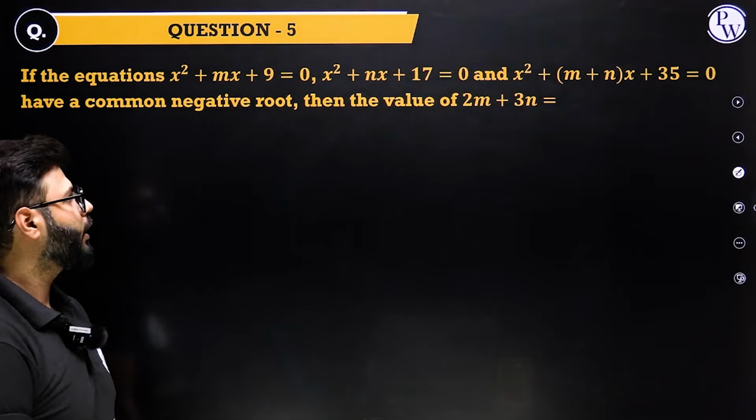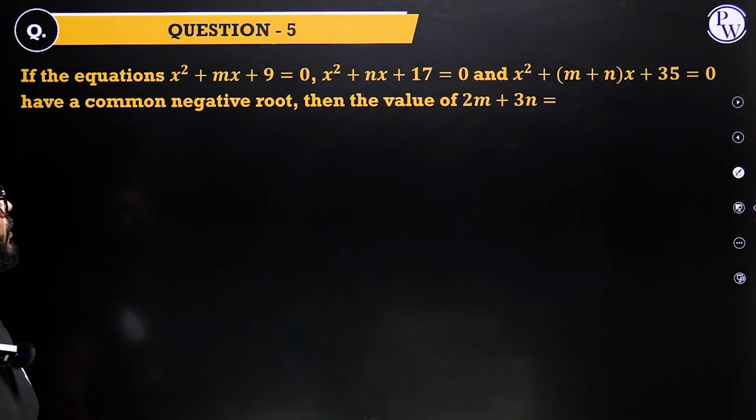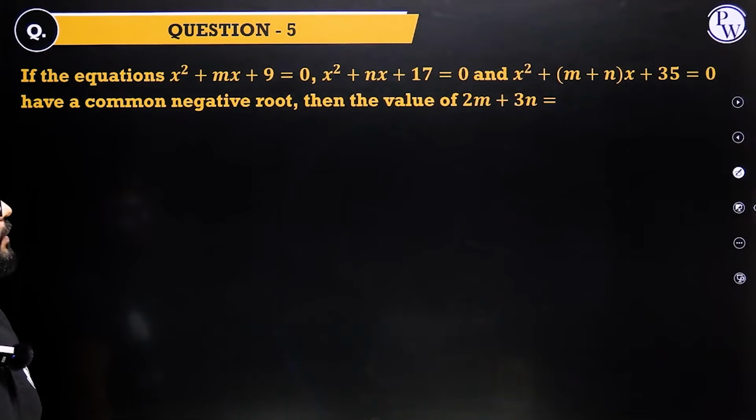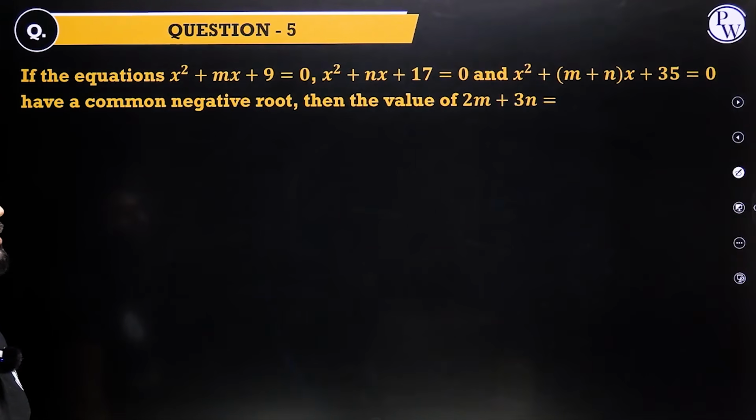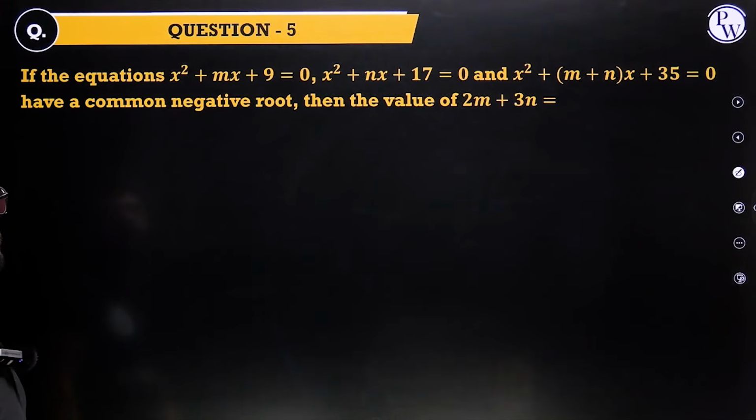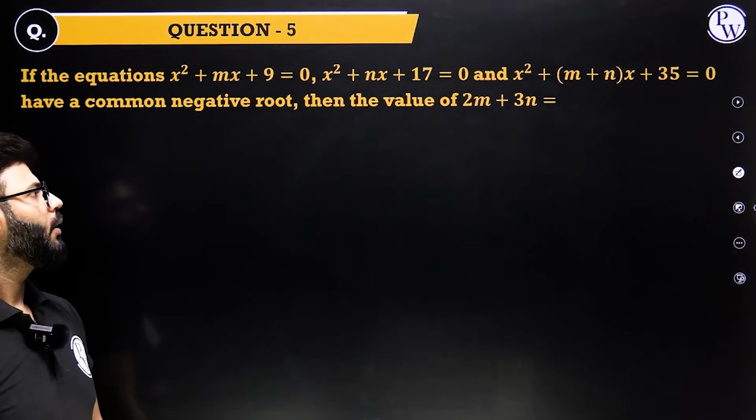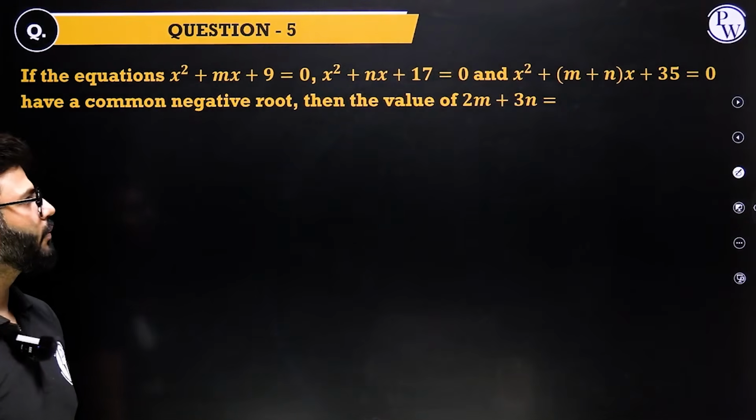It says if the equations x square plus mx plus 9 equals 0, x square plus nx plus 17 equals 0, and x square plus (m plus n)x plus 35 equals 0 have a common negative root, then the value of 2m plus 3n is. Okay.